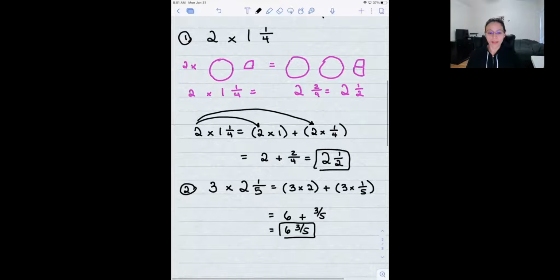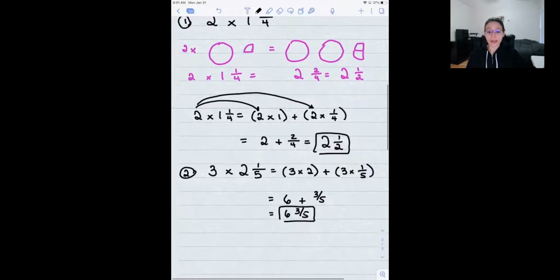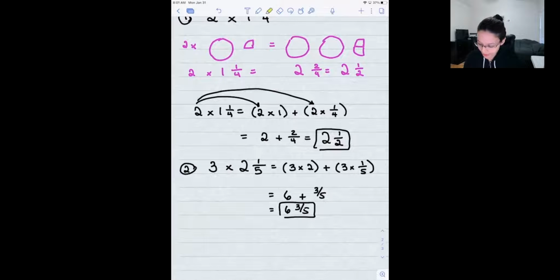So I need to multiply the whole number, 3 in this case, by the whole number of my mixed number, okay? And then add the fraction part. Let me highlight as I say it. This 3, I need to multiply it by this 2 over here, but then I also need to multiply the 1/5 by 3. So the 2 and 1/5, you can see it as a set, and I'm multiplying that by 3. Both pieces of the set need to be multiplied by 3.